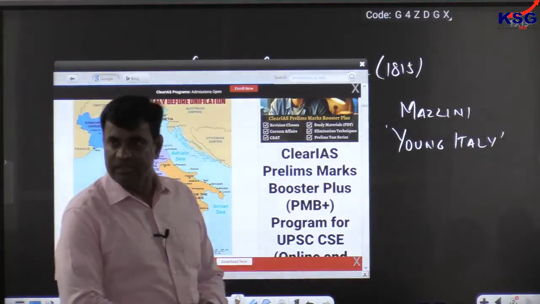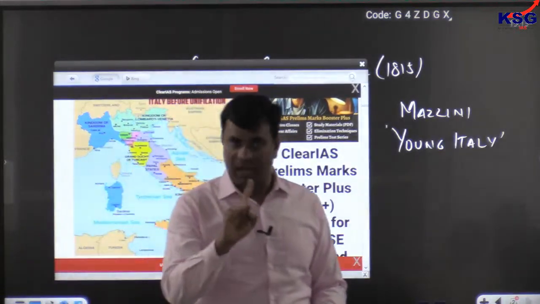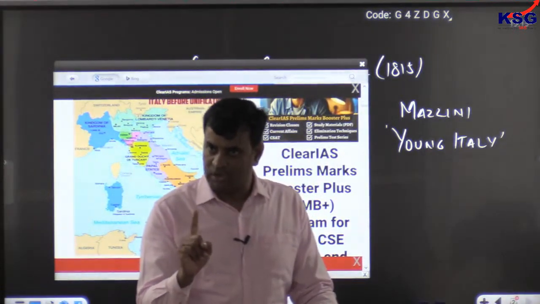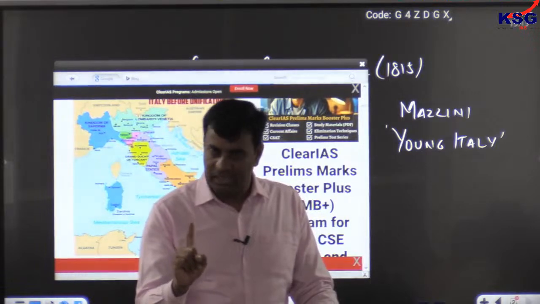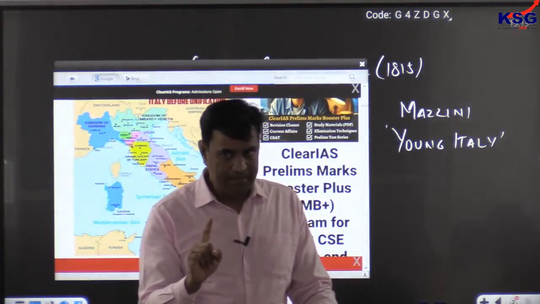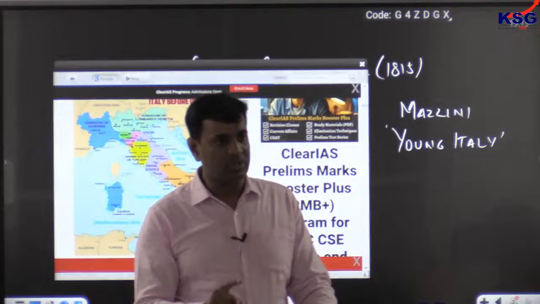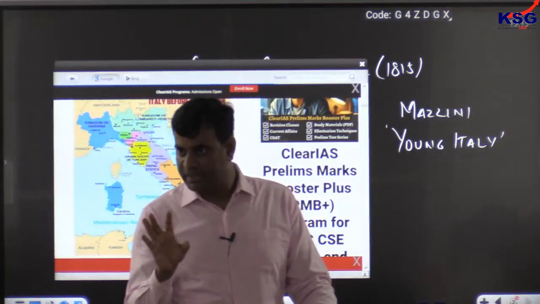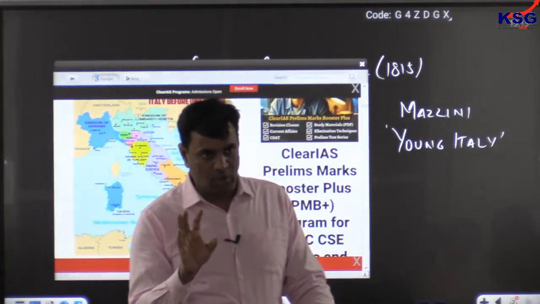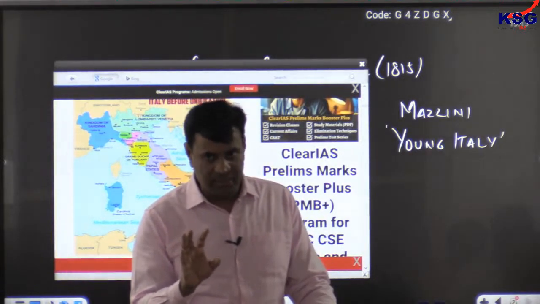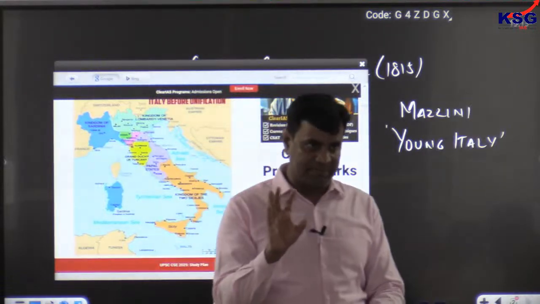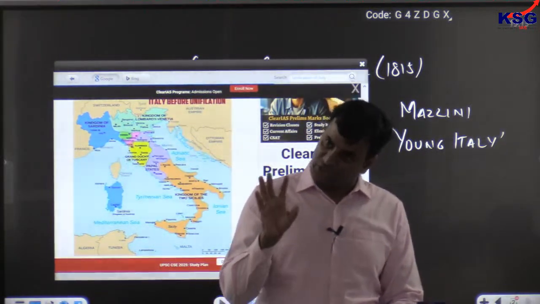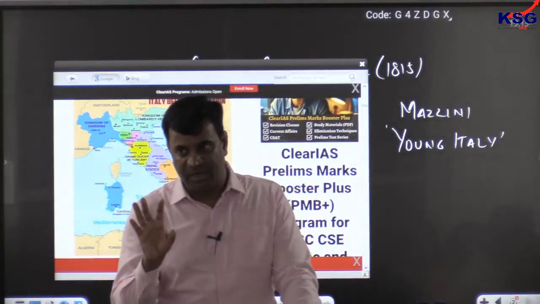See, for your information, inspired by Mazzini only, one national leader of India also established a youth organization during national movement, and that leader was Sardar Bhagat Singh. Clear? And the organization established by him is known as Punjab Naujawan Bharat Sabha. Punjab Naujawan Bharat Sabha was established by Sardar Bhagat Singh in 1926. Clear? It is a youth organization which was highly influenced by Mazzini.